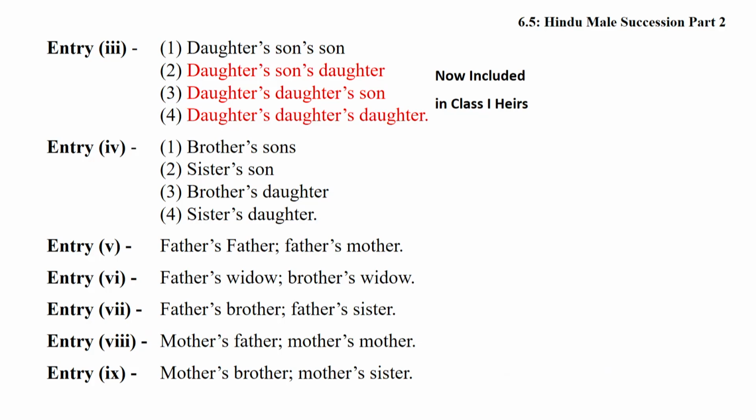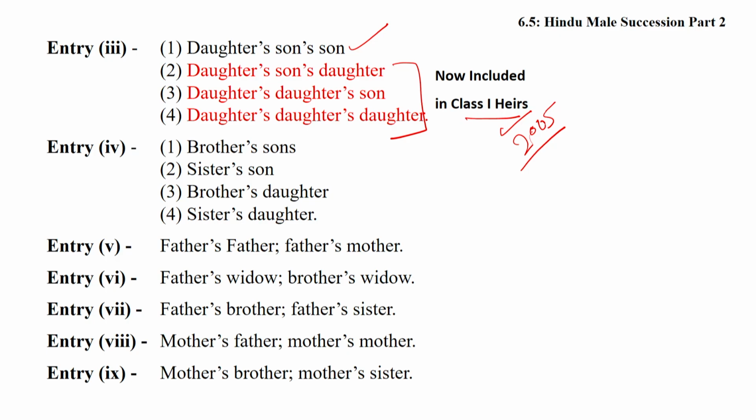Friends, now the second class heirs, third entry. 3 are now included in the first class heirs by the amendment in 2005. Due to the 2005 Amendment to the Succession Act, the last 3 are included in the first class heirs. Therefore, only daughter's son and son's son exist in the third entry.